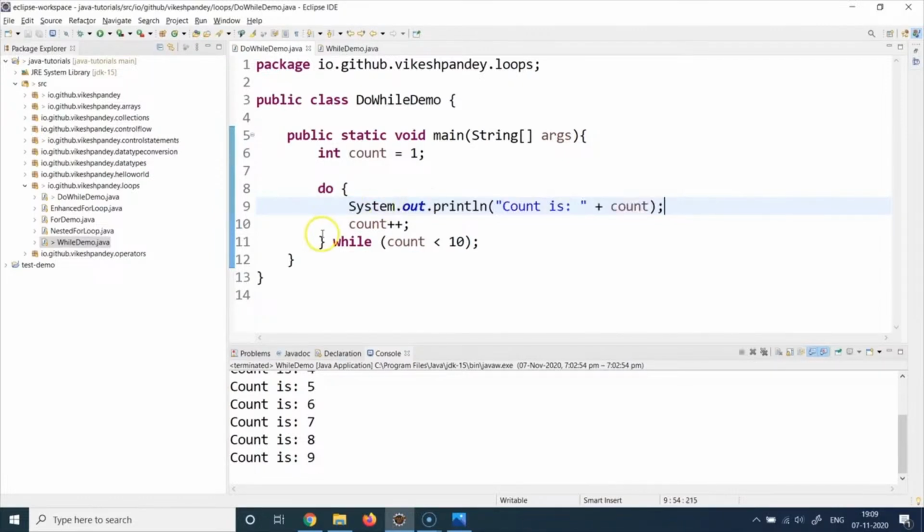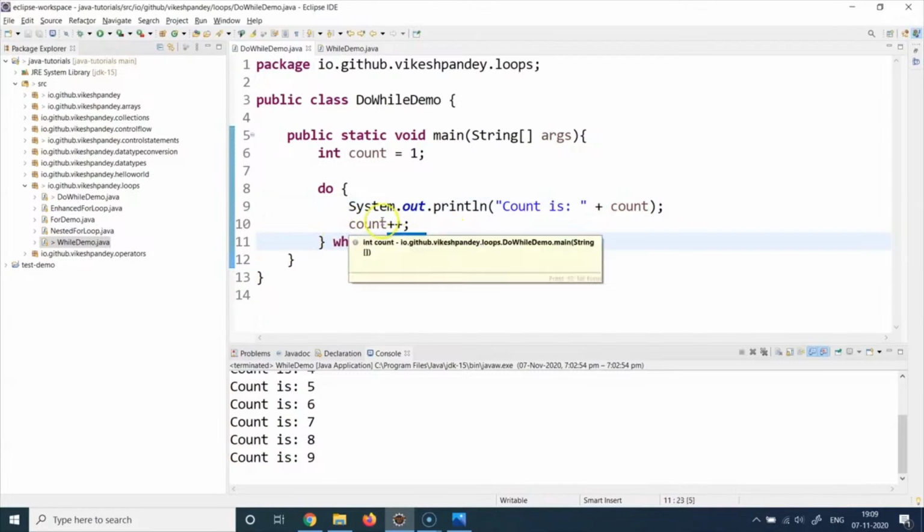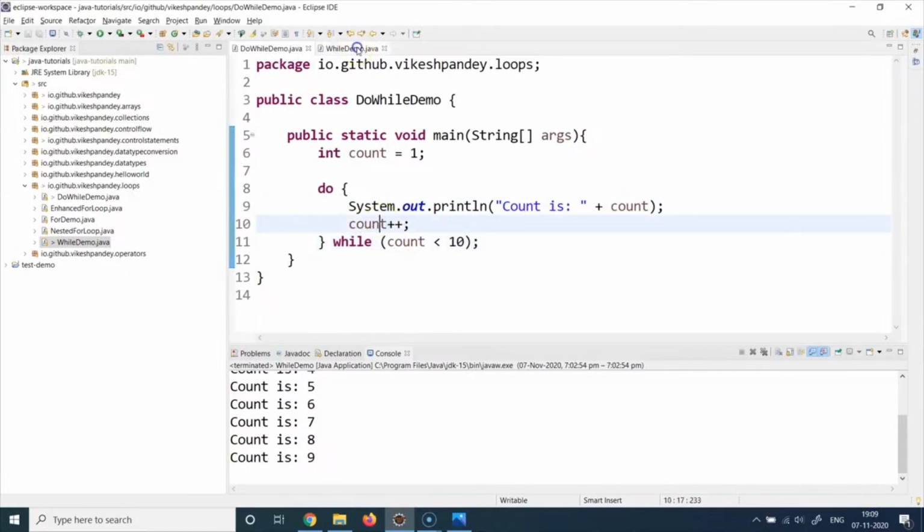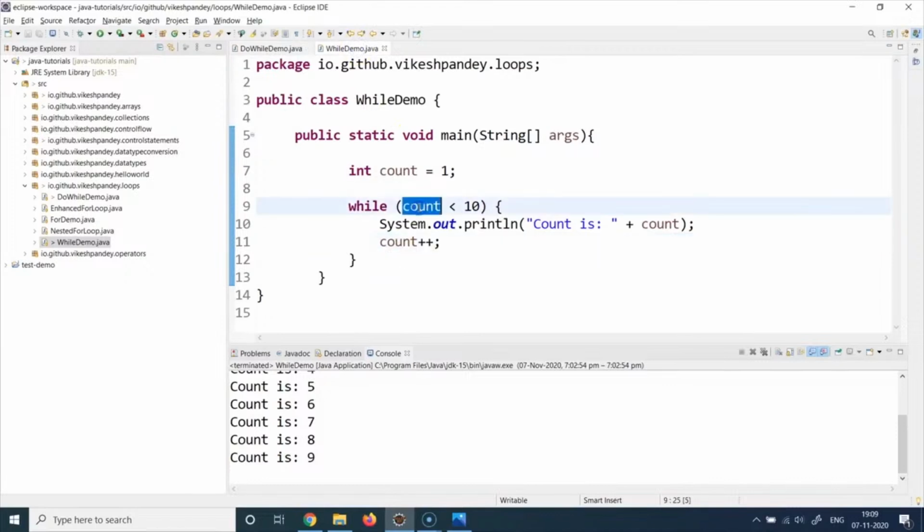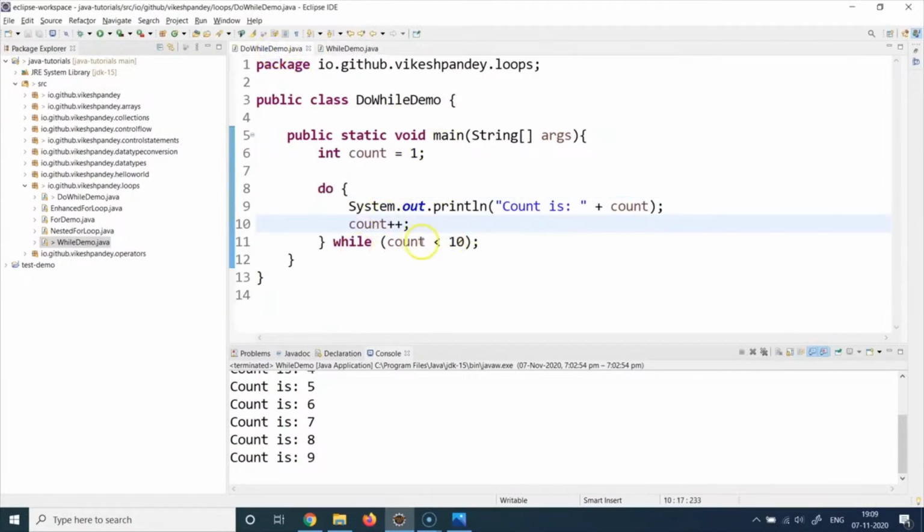After that, I'm incrementing the value of the count, and then I'm checking the condition. So remember, when this particular condition is being checked, the first increment has already happened. But in the while case, we did the comparison before even the first increment. The first comparison happened with the original value of count. But here, the first comparison is happening with the incremented value of the count.